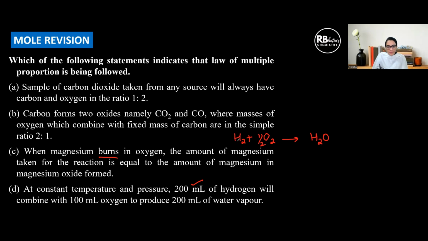If I'm taking 200 ml of hydrogen, obviously for 1 mole of hydrogen I need half a mole of oxygen, which means 200 ml of hydrogen would need only 100 ml of oxygen and produce 200 ml of water vapor under similar conditions, right? This is Gay-Lussac's law of combining volumes. Hence, which out of these is indicating the law of multiple proportions? The right answer is part B.